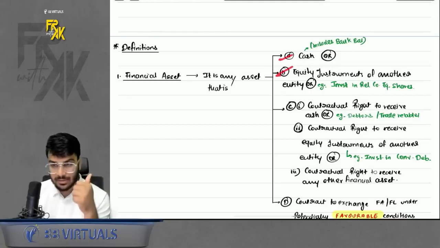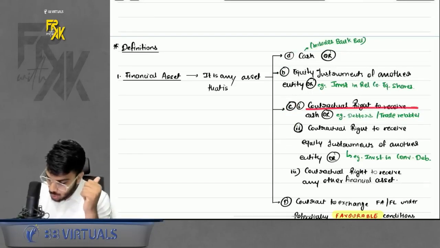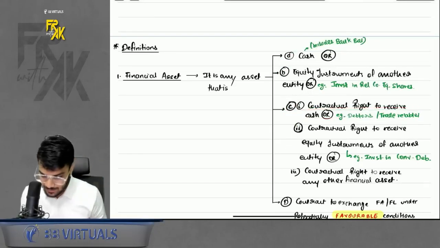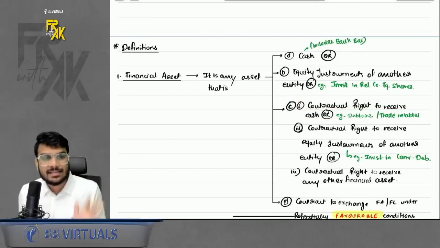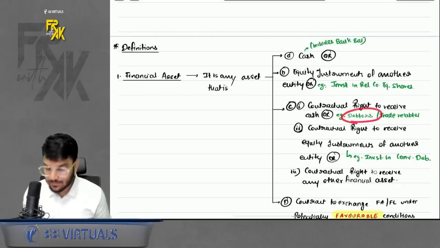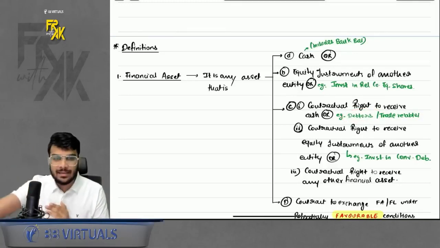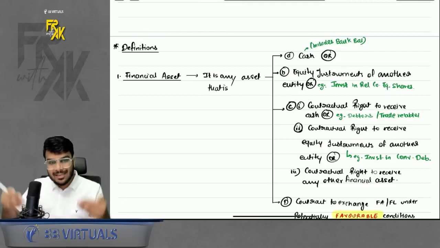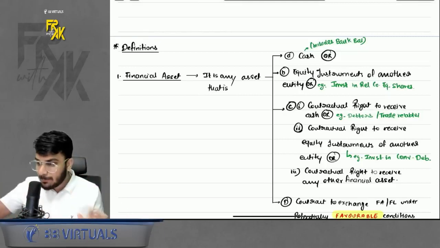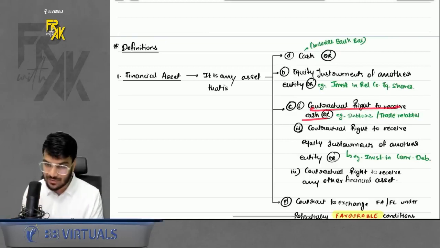Okay, that was A and B. Then point number C. Point number C has 3 points: C1, C2, C3. What is C1? Contractual right to receive cash. What is the meaning of this? If under any asset, you have a contractual right to receive cash. Example, debtors. What is the meaning of debtors? I make a sale on credit. So from that party, I have a contractual right to receive cash. Contractual right. That means that party 100% has to pay money to me, right? That is known as contractual right to receive cash. So that will be considered a financial instrument.